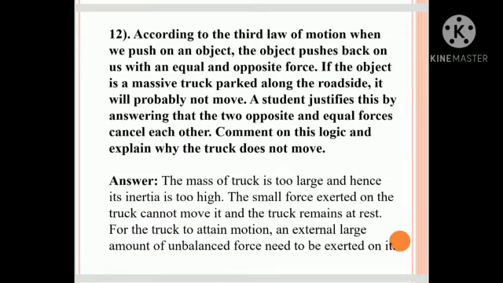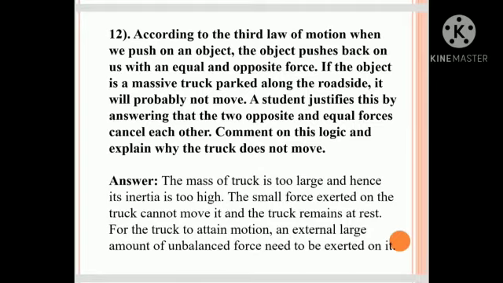12th one. According to the third law of motion, when we push an object, the object pushes back on us with an equal and opposite force. If the object is a massive truck parked along the roadside, it will probably not move. A student justifies this by answering that the two opposite and equal forces cancel each other.